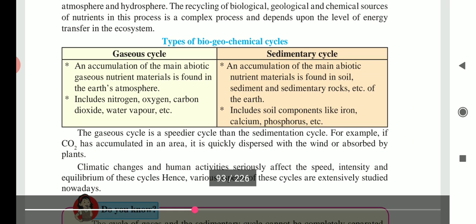Producers and consumers, after their death, undergo decomposition and release elements which mix with the soil. The cyclic movement of nutrients is possible through biogeochemical cycle, and the cyclic movement of elements like carbon, nitrogen, phosphorus continuously occurs on the earth.